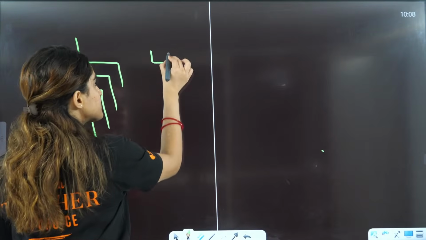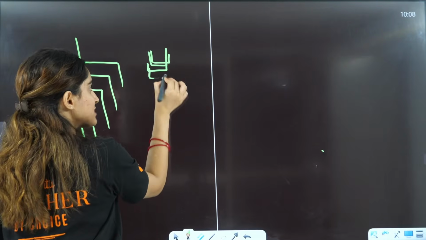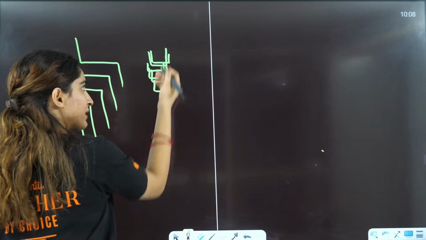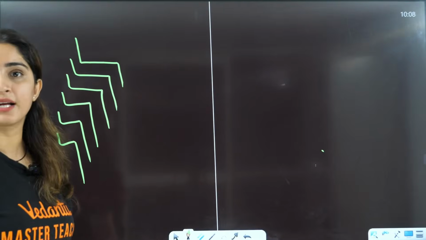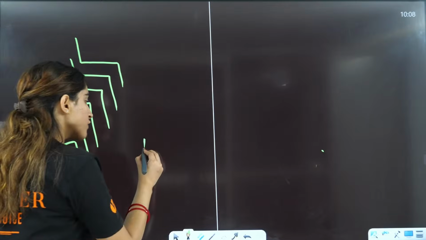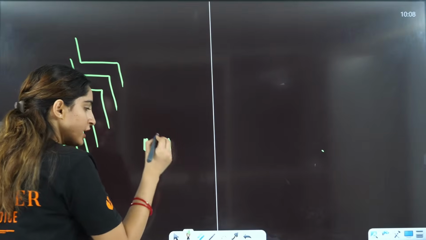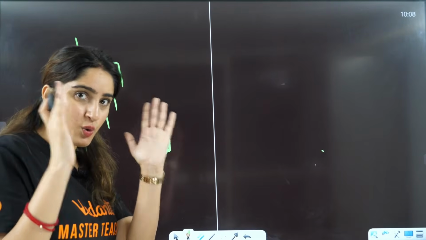But in case of cis, that symmetry is not possible because of the same size, you can't have that kind of symmetry. That symmetrical arrangement is not possible in case of cis. We cannot overlap them on each other.